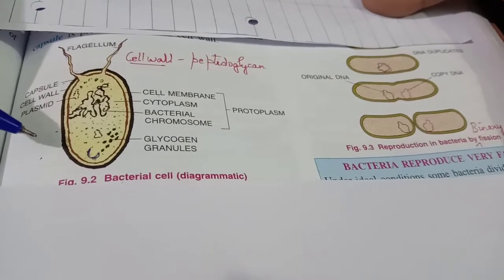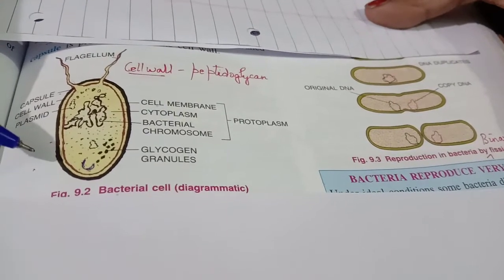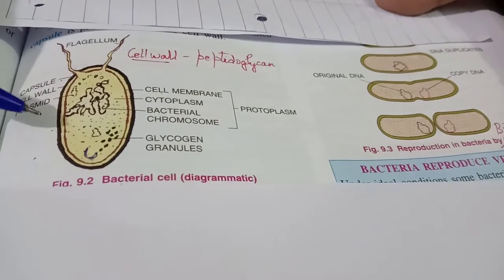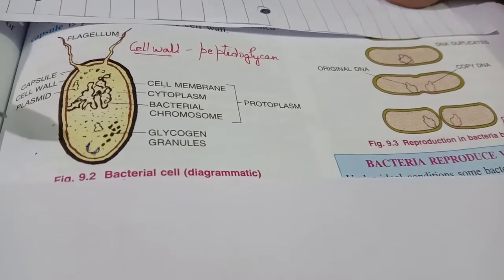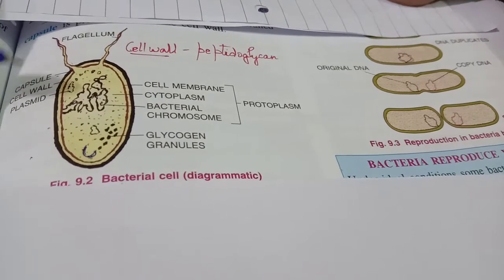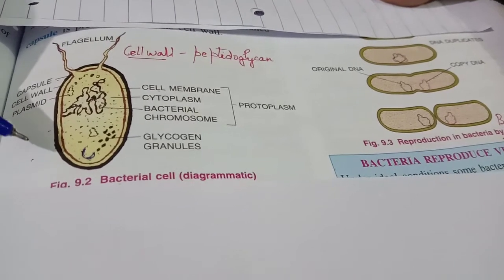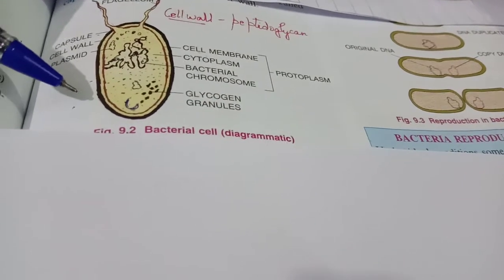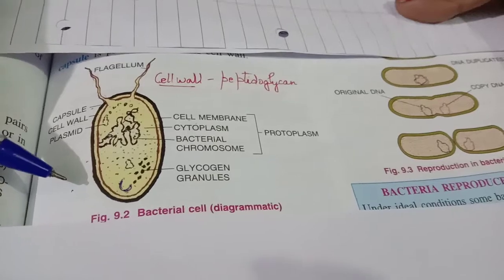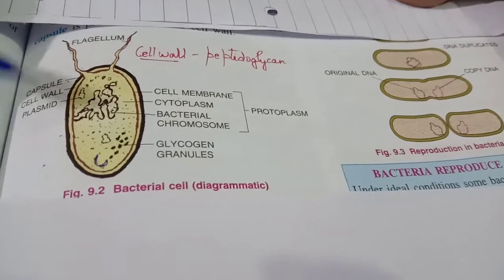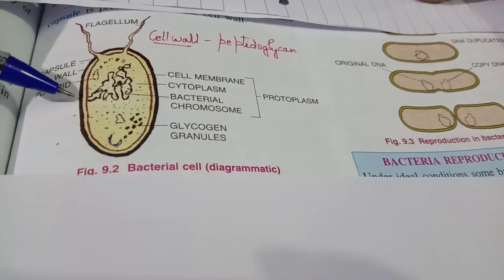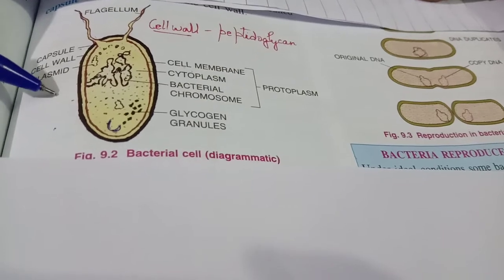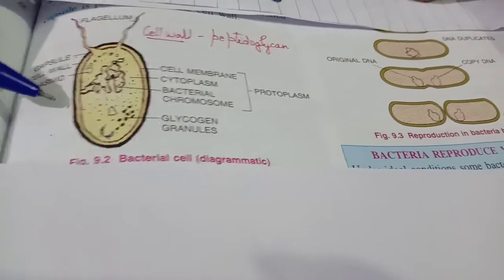Under that, we have two types: saprophytic bacteria that feed on dead and decaying organic matter or remains of dead plants and animals, and parasitic bacteria which act as endoparasites or ectoparasites. That means parasitic bacteria live in the bodies of animals or plants and cause diseases in them. Then, when we talk about respiration, bacteria can survive both aerobically and anaerobically. Aerobically means in the presence of oxygen, and anaerobically means in the absence of oxygen.